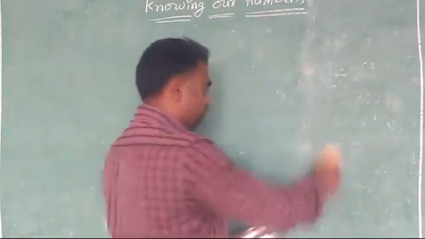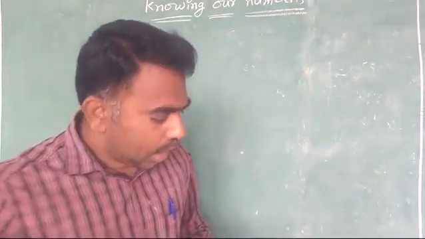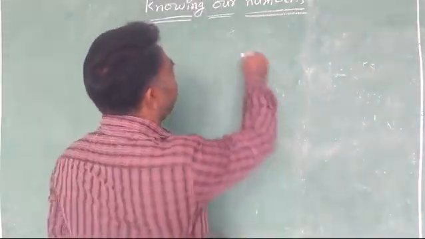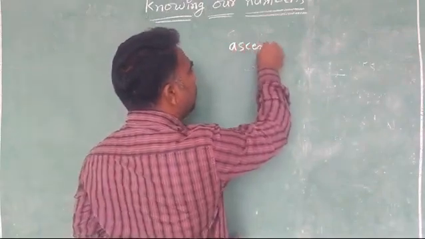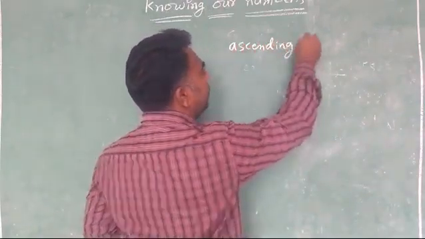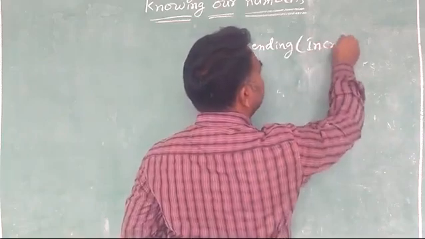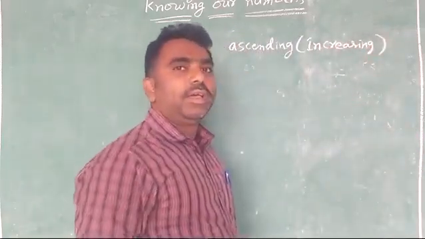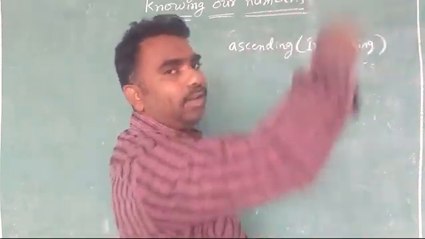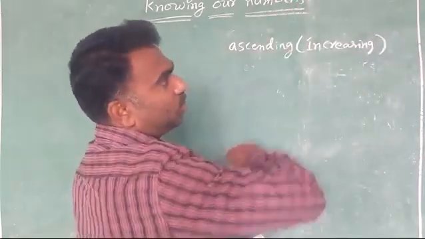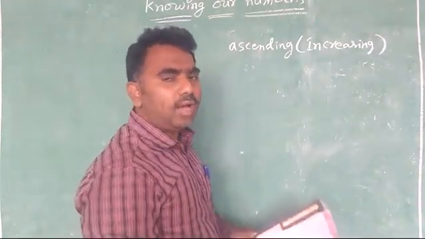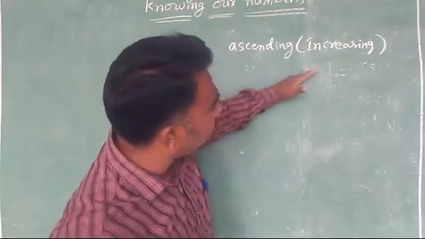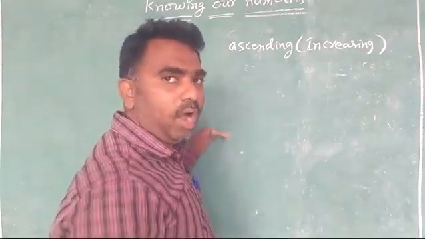And the second bit is write the numbers in ascending order. Ascending, A-S-C-E-N-D-I-N-G. Ascending means increasing. Increasing means small, increase, like this. Smallest to biggest. You have learned all these methods before. Once again I am explaining: ascending, smallest to biggest, small to big.